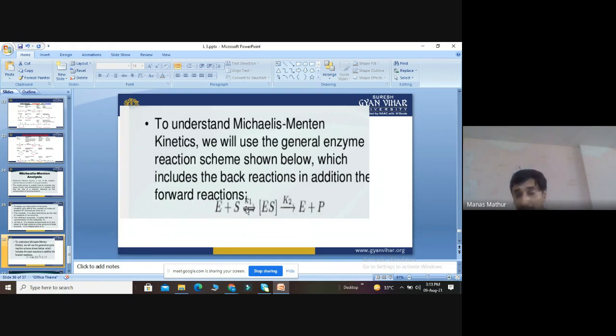And when ES goes to E plus P with K2, this reaction only goes in the forward direction. E plus P cannot form ES, but ES can form E plus S.